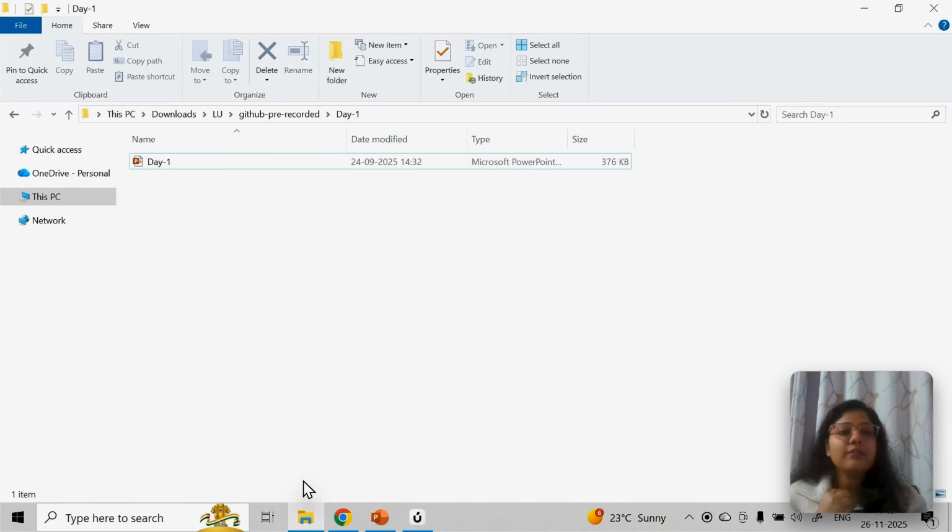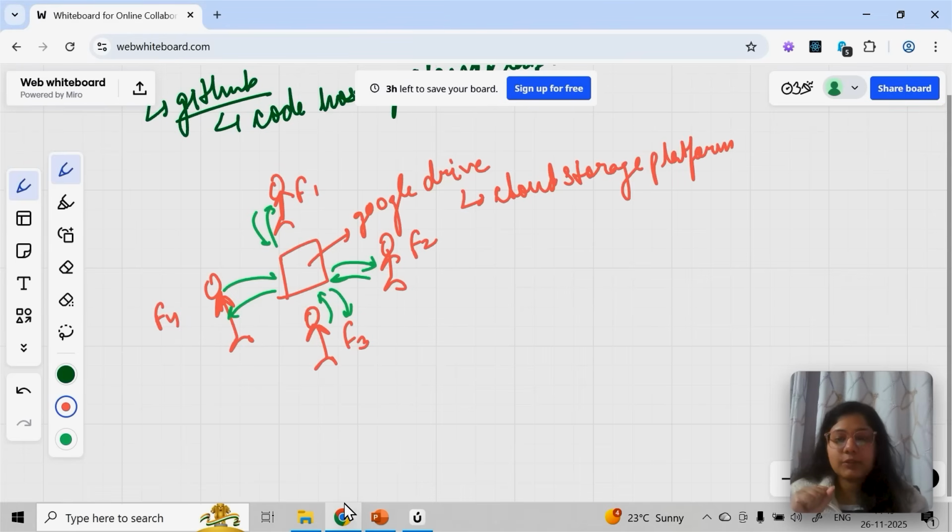Okay, so let's say I have a React project, I have some website, I have some mobile application development, everything that you have here. Okay, only I am able to access it. But if I want to add contributors, I want to add collaborators, then I have to put it online. So simply now I have to put my code.